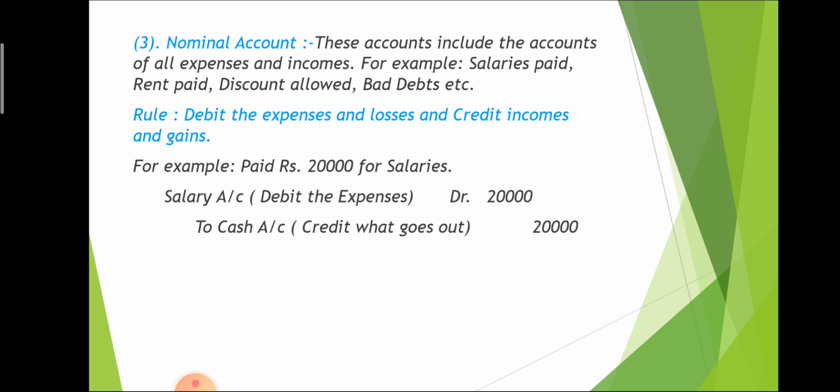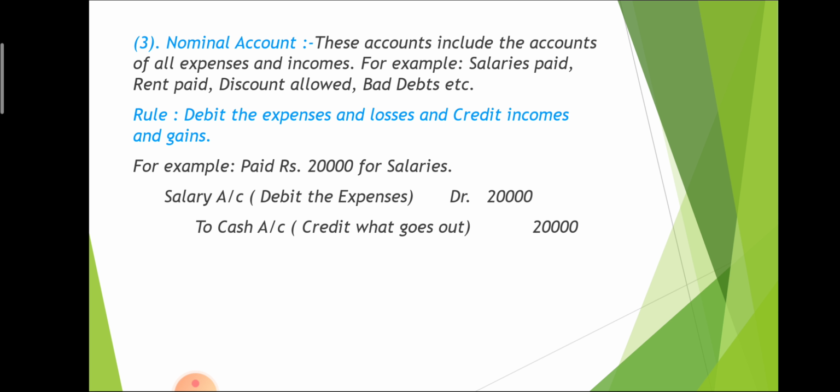It means cash goes from the business, so anything that goes from the business will be credited. So what is the answer? Salary account debit to cash account. Salary is an expense and expense is always debited, and anything that goes from the business will be credited. So in this, salary account is debited and cash account is credited by rupees 20,000.